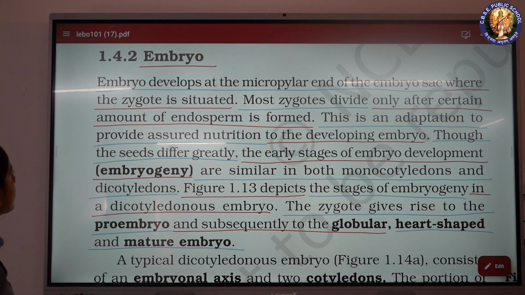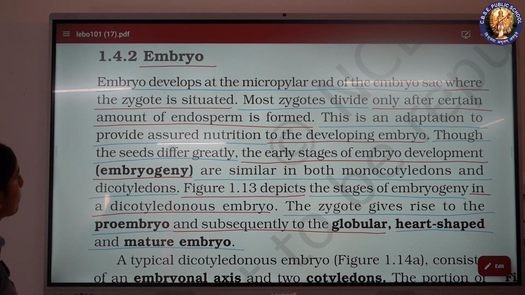Embryo. Embryo develops at the micropylar end of the embryo sac, where the zygote is situated. Most zygotes divide only after a certain amount of endosperm is formed. This is an adaptation to provide assured nutrition to the developing embryo. Do the seeds differ greatly?